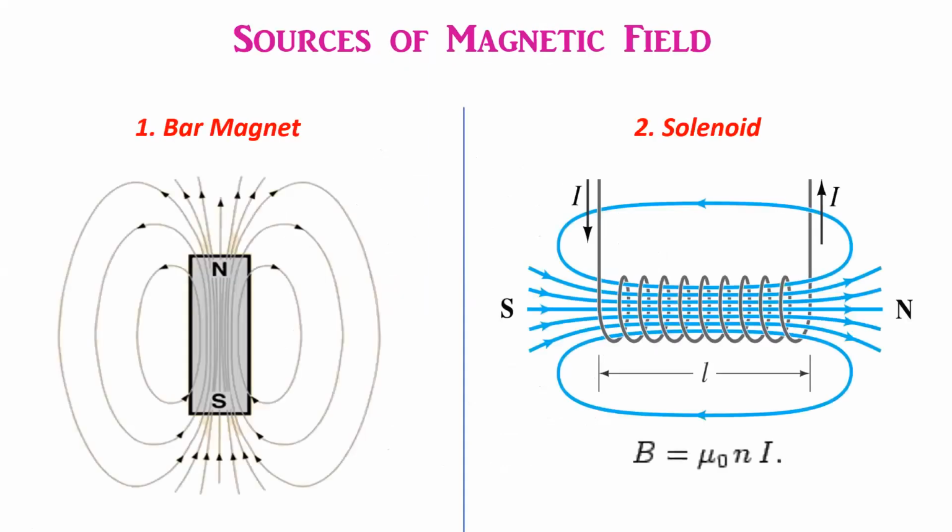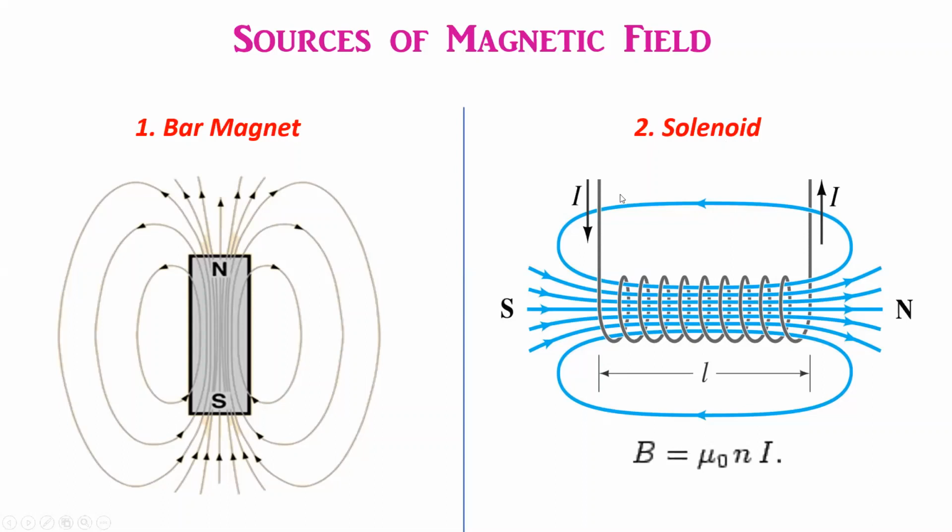Sources of magnetic field. So this is the first source, which is the bar magnet, and we already saw the magnetic field due to a bar magnet in the previous slide. I just like to add here that the lines of force form closed continuous loops, whereas the lines of force also pass through the material. So strictly speaking, the magnetic field is the strongest inside the material. But externally, the magnetic field is strongest near the poles.